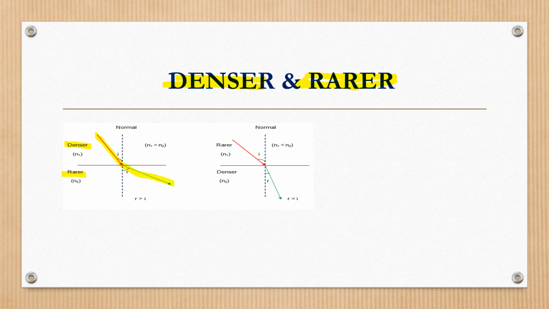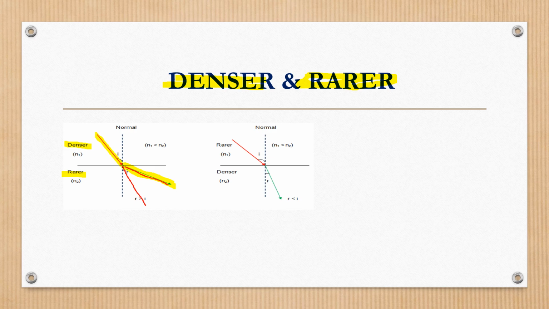What happened? Already we learned that when light travels from one transparent medium to another, it changes its direction. Here you can see this green color one is the refracted ray. It changed its direction. Actually, according to rectilinear propagation of light, what is it supposed to do? It is supposed to move in a straight line path. This is the straight line path. But what happened? It moved in a different direction, changed its direction.